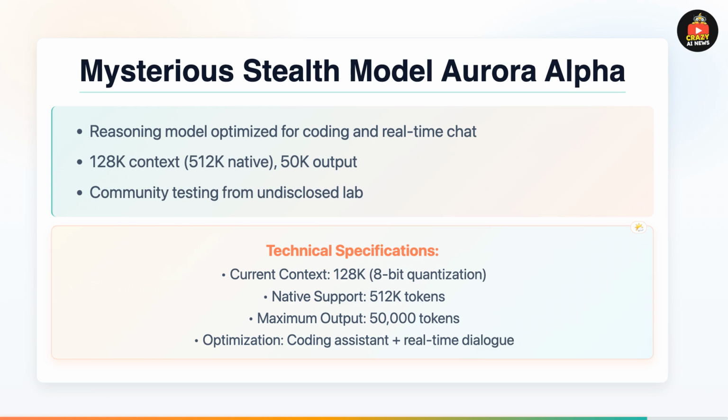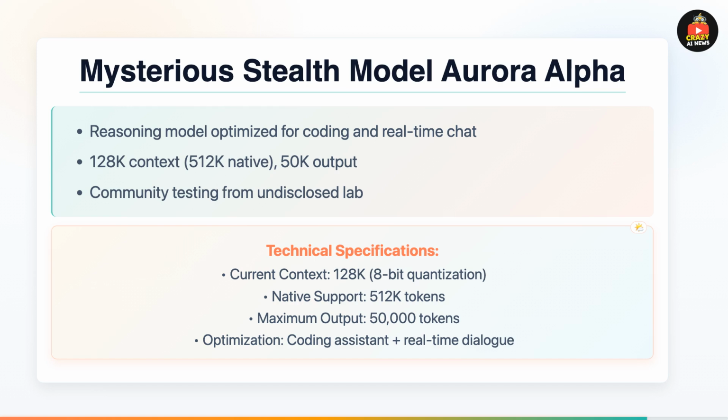OpenRouter just dropped something intriguing. Aurora Alpha, a stealth model shrouded in mystery. It's designed as a reasoning model optimized for speed, specifically targeting coding assistants in real-time dialogue. The specs are impressive, currently serving 128K context using 8-bit quantization for practical deployment, but the architecture natively supports up to 512K tokens. Output caps at 50,000 tokens, plenty for comprehensive code generation and detailed explanations.